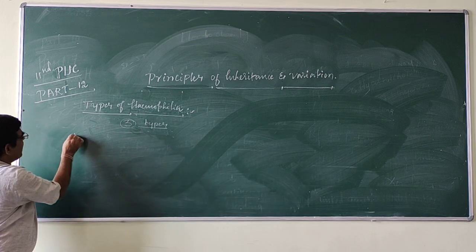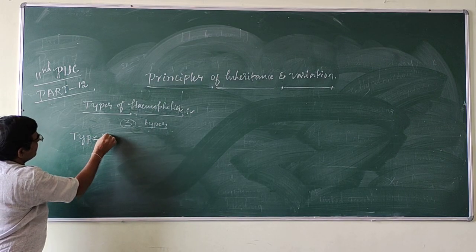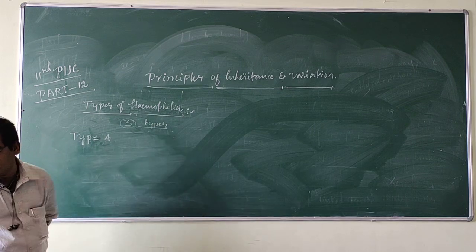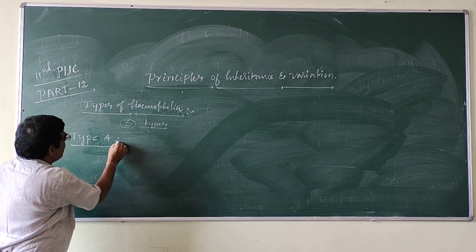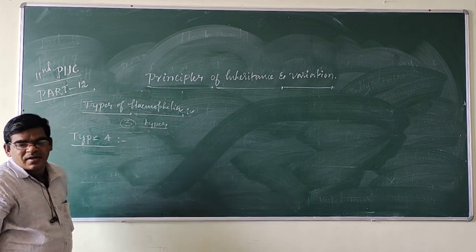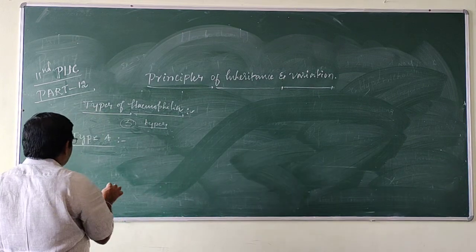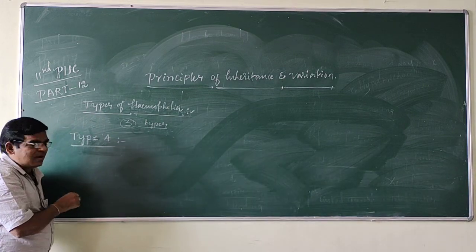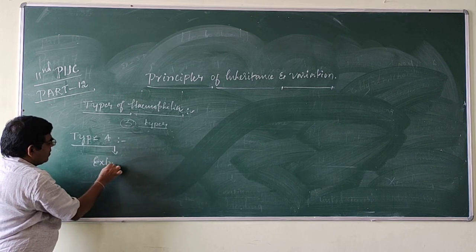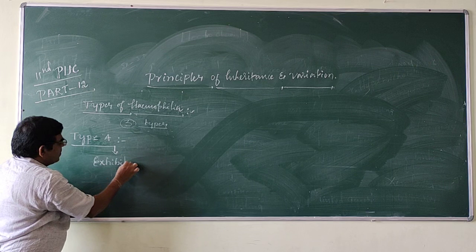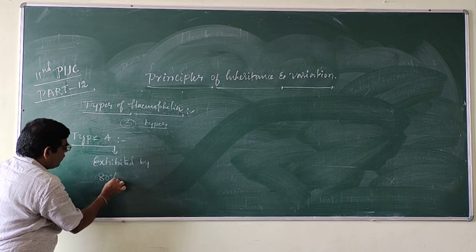First one, type A hemophilia. Type A hemophilia is exhibited by 80% of hemophilics.